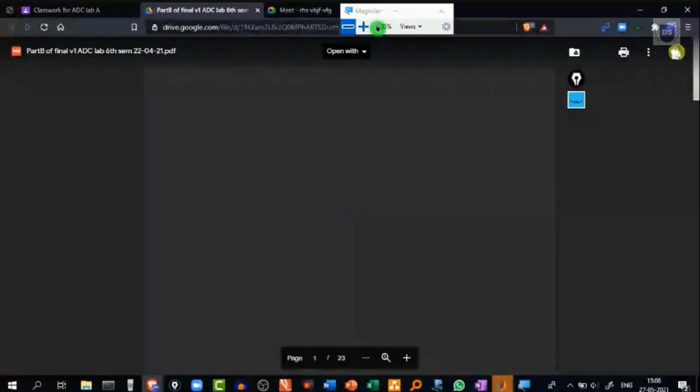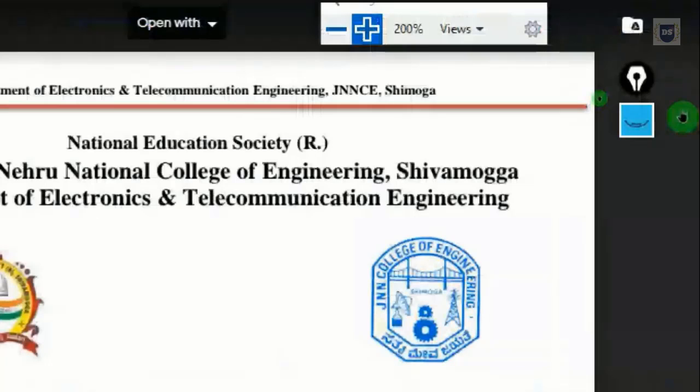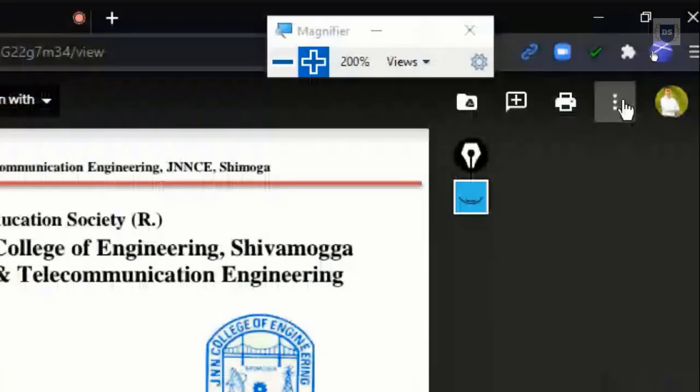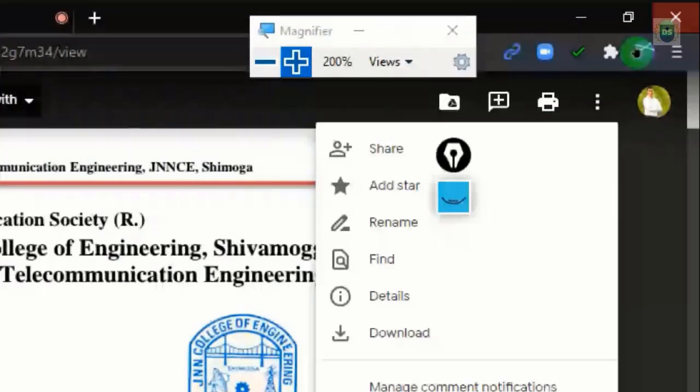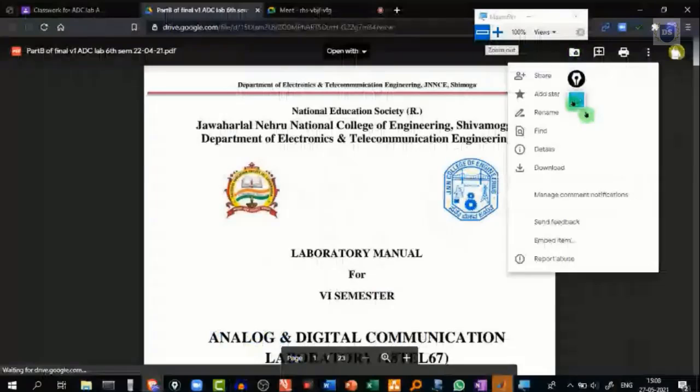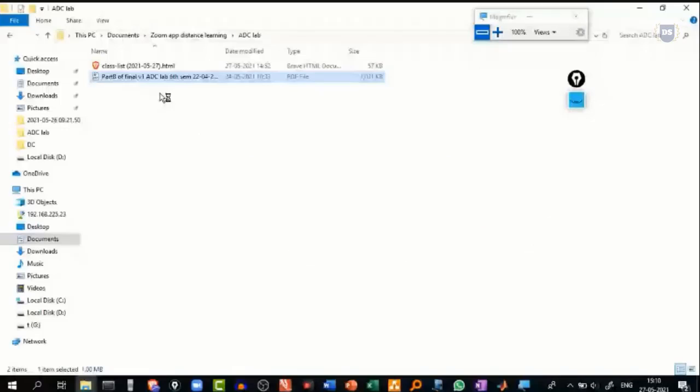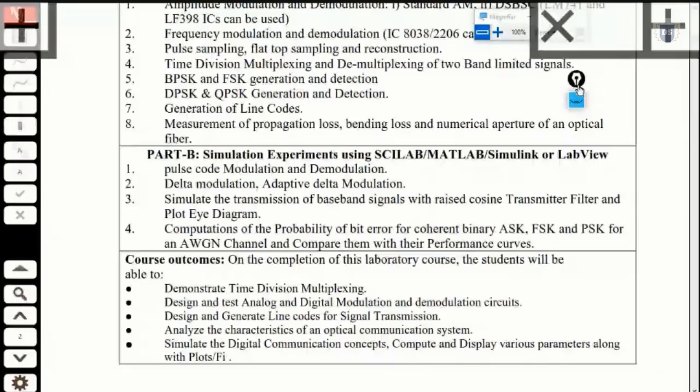And all you got to do is, you can find this download button over here. Again, you got to hit on this 3 vertical dots, and you can download this manual. So I want you guys to repeat this procedure in order to download the manual. So after downloading this manual, let me open up this part B of our manual. In part B, we are having our very first experiment, which is pulse code modulation and demodulation. So we are about to realize that.